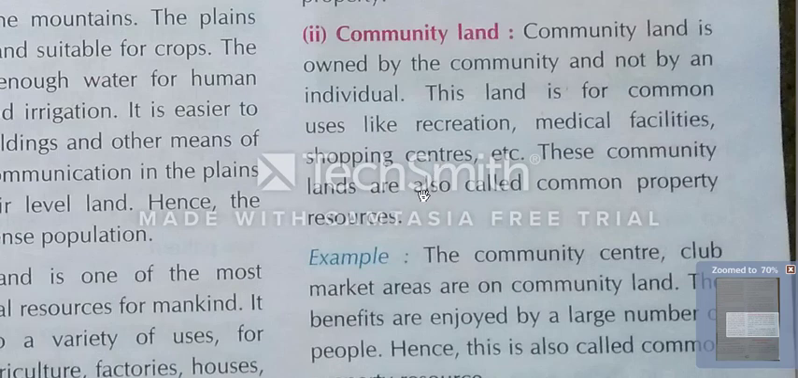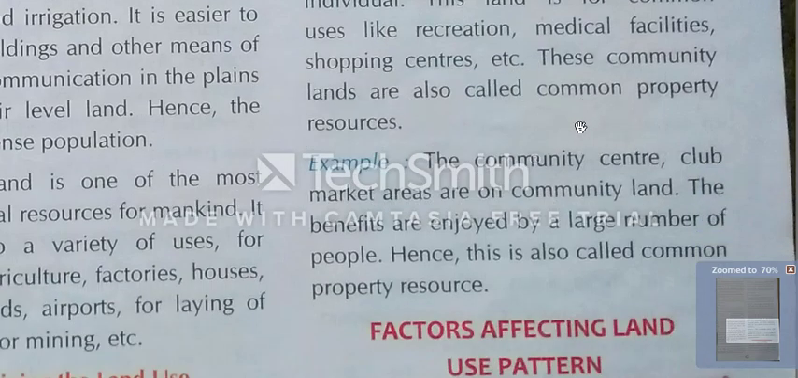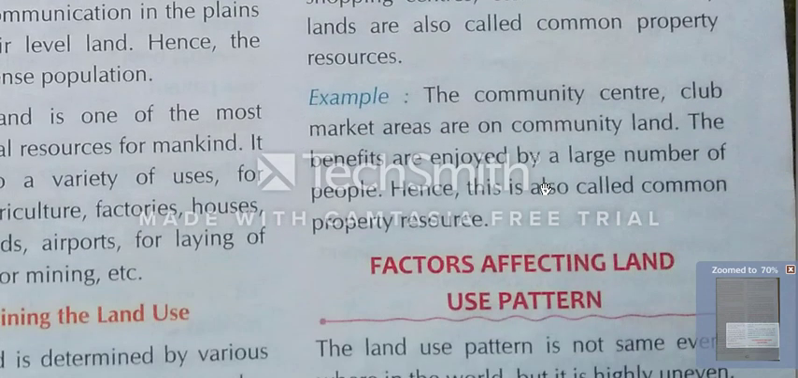These community lands are also called common property resources. What they call community land is also called common property resources. Clear? Yes, I hope that you are understanding. Now we will see examples.